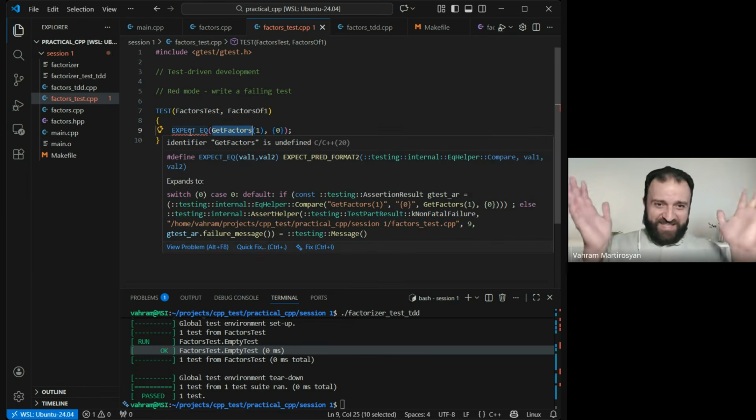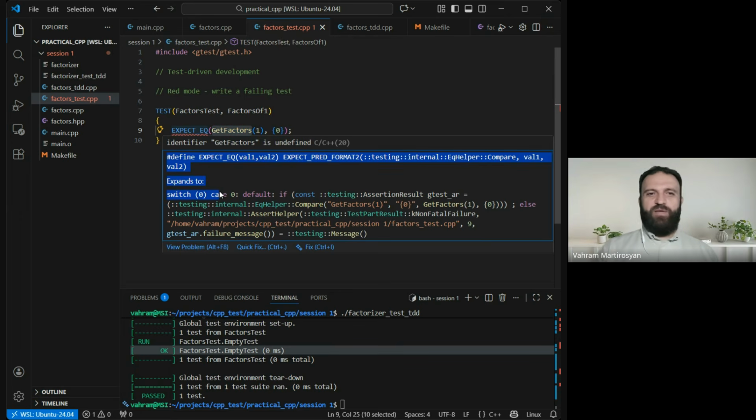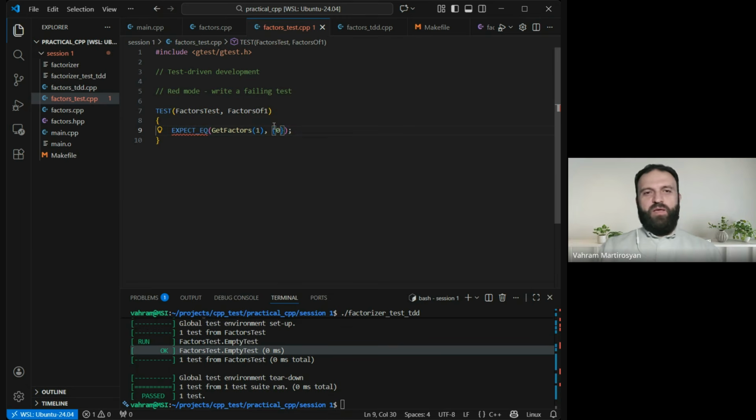I have this huge and scary error, which is due to the macros, because there's a define here, as you can see. Expect EQ is a macro which is expecting something from me, but I actually didn't provide whatever it is expecting. For example, maybe if I put this into some parentheses, well, it's not.